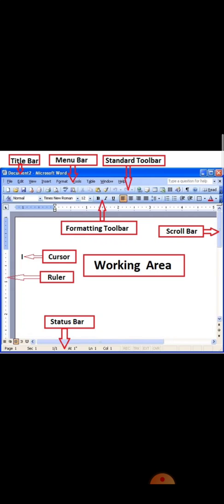Again, first is the title bar, menu bar, standard toolbar, formatting toolbar, cursor, which is a blinking line, ruler, which also works like your scale, status bar, and the scroll bar. The center part, the white part, is known as the working area, meaning here we will do our work.